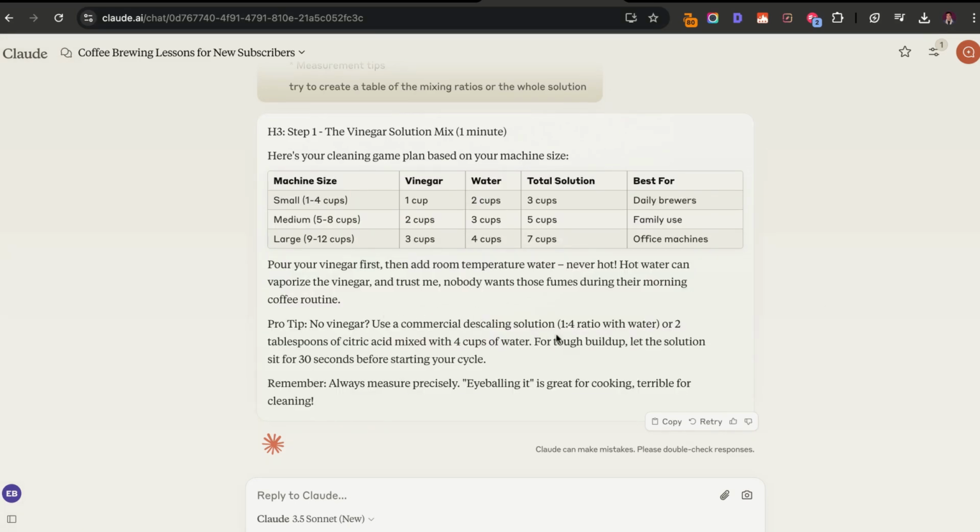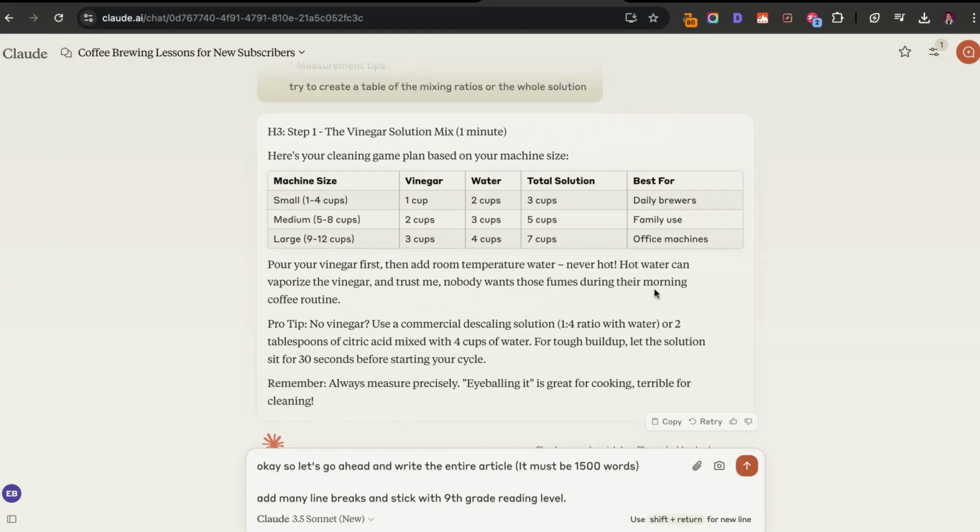Now this is really powerful. You can see how easy it is. We can just easily copy and then add it to our Google Doc or whatever content editor that you're using. So let's go ahead and use an example for writing the entire article.